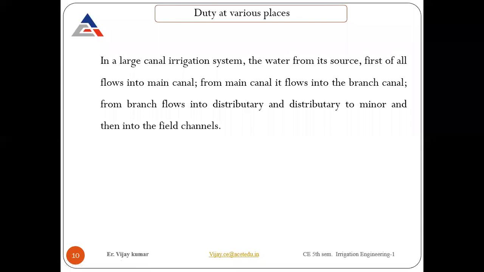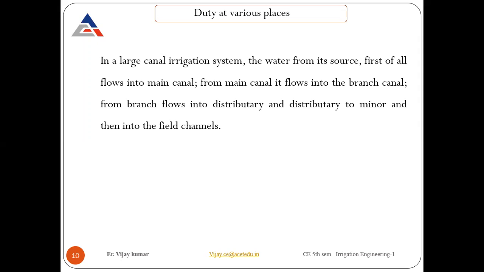Something that I mentioned here: basically, in a large canal system, how the canals are distributed, how the water is distributed from the source to the end. In a canal irrigation system, water from its source first flows into a main canal. From the river it comes into the main canal, from the main canal to the branch canals, to the distributaries, distributary to the minors, and minors then to the field channels.